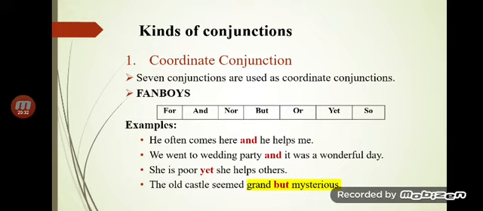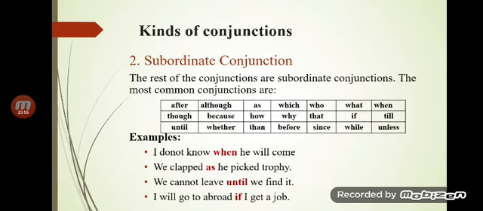It could be, I wanted to sit in the front of the balcony, so I ordered my ticket early. Here we have joined two sentences with the conjunction "so". So this was for coordinate conjunction.